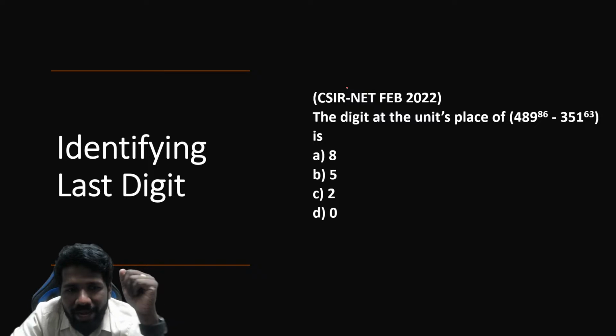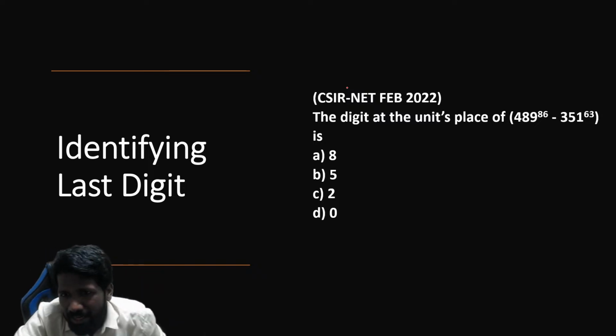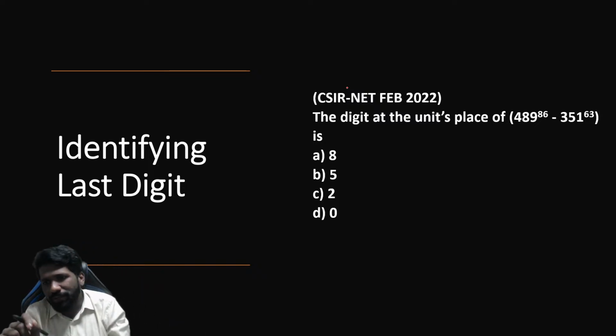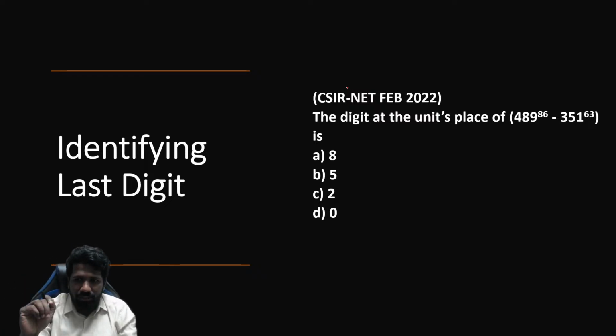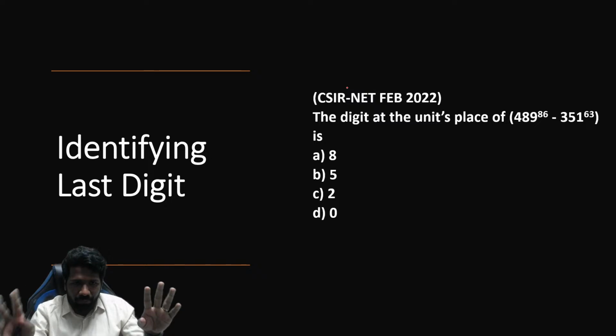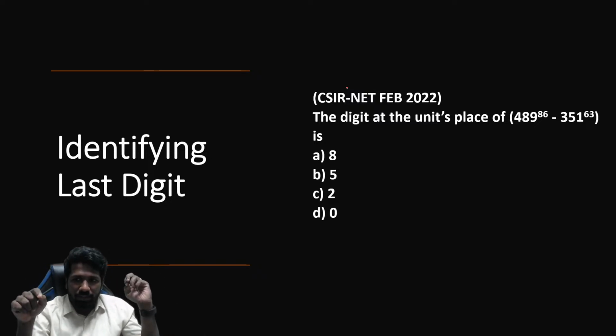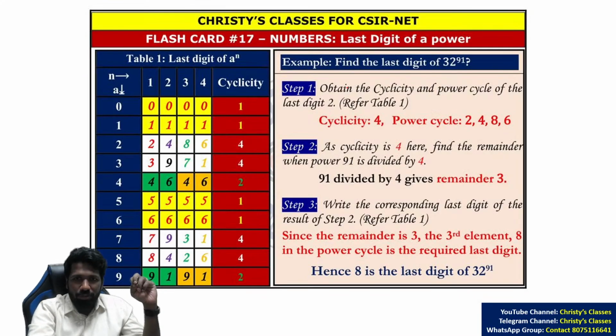Okay, so now identifying the last digit. I think there are chances that at least one of the subjects gets a question from this area, because in the last few years, alternate exams they are asking at least one question. One question at least means, all subjects together, one of the papers may get a question from this, and this is an easy theory if you know this flashcard.